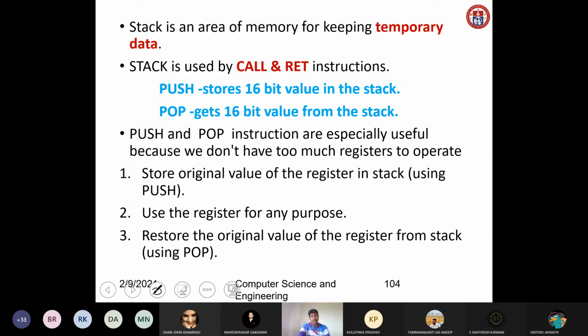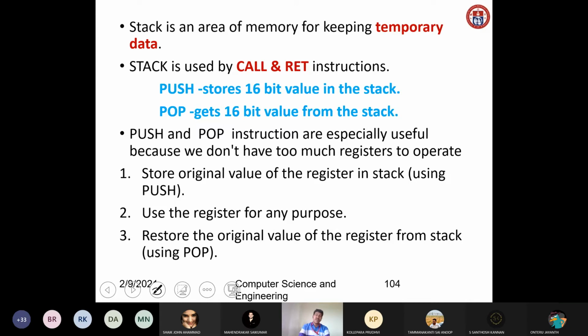What is the push operation? Push stores a 16-bit value in the stack, and pop gets a 16-bit value from the stack. This is about push and pop operations. The push operation stores the 16-bit value in the stack, and the pop operation pops or gets the 16-bit value from the stack.